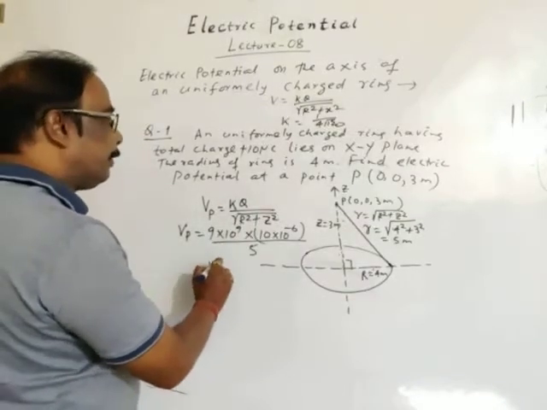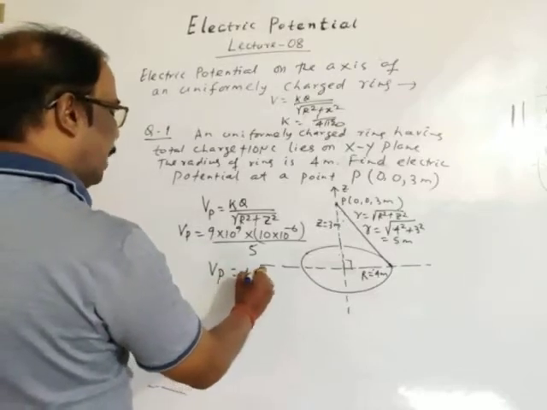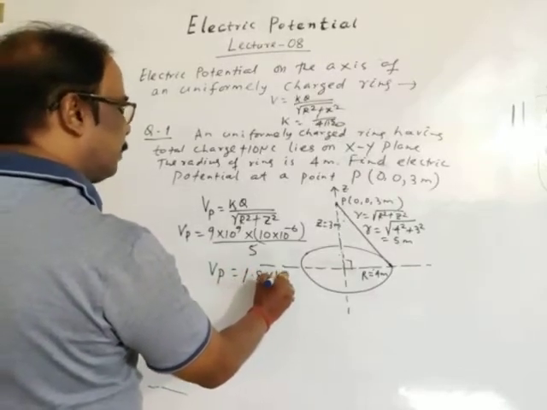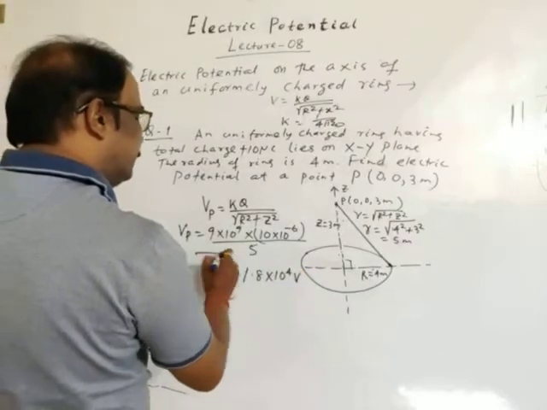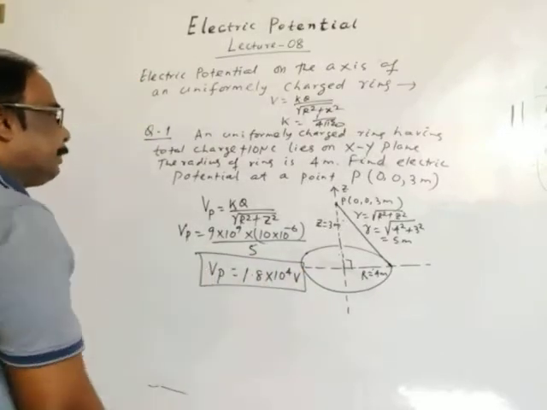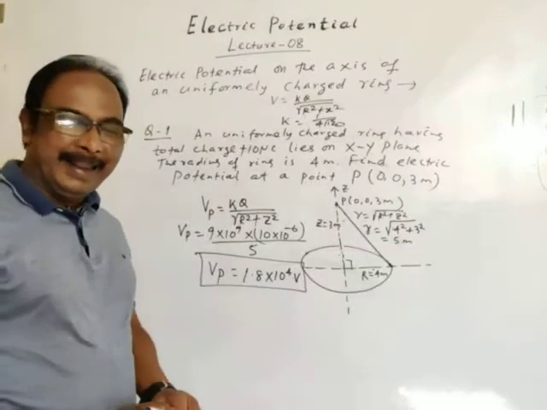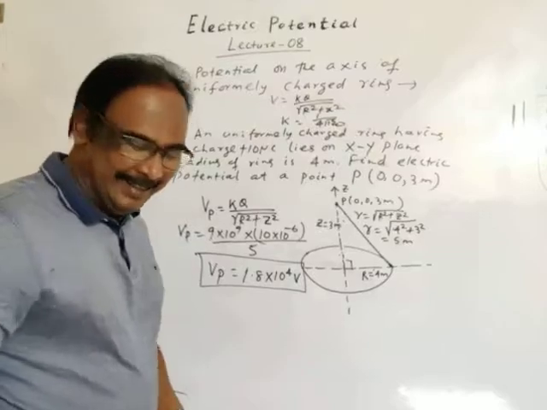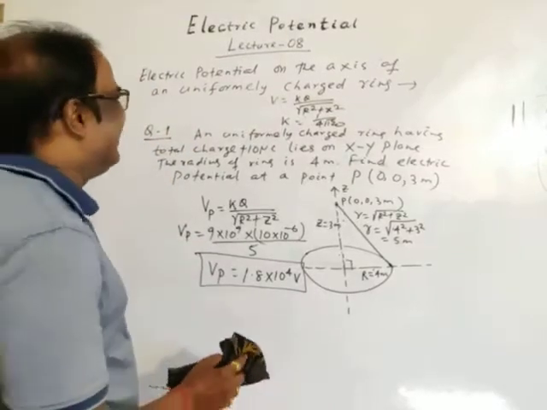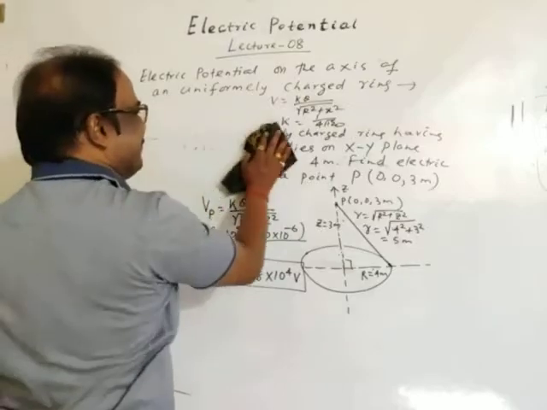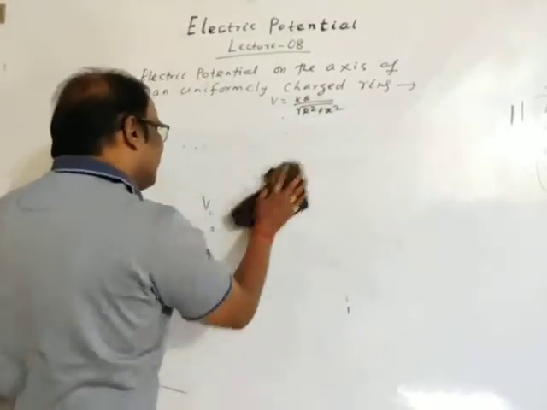And solving it, we will get potential equal to 1.8 into 10 to the power 4 volt. Okay, this is our answer. Too easy a question, just apply the formula to get the answer. Okay, this is our basic formula. Now, another question.